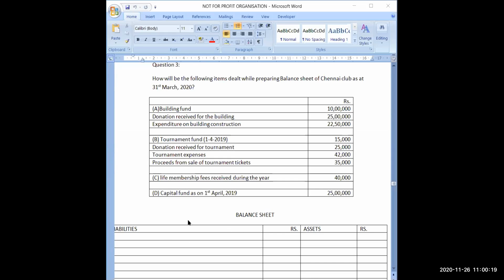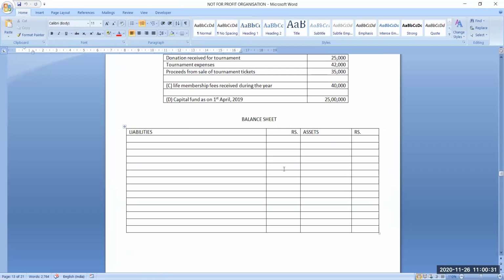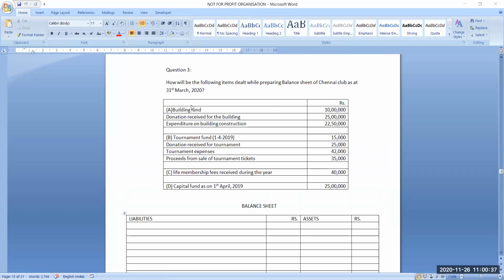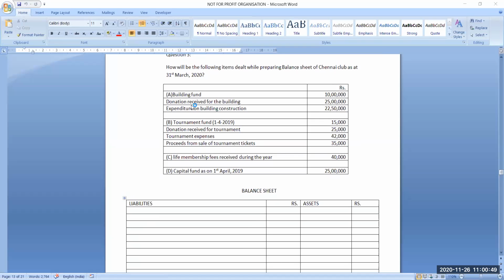How will the following items be dealt with while preparing the balance sheet of Chennai Club as at 31st March 2020? So we have to show it in the balance sheet. We have a building fund, we have a tournament fund, we are receiving life membership fees, and we have a capital fund.